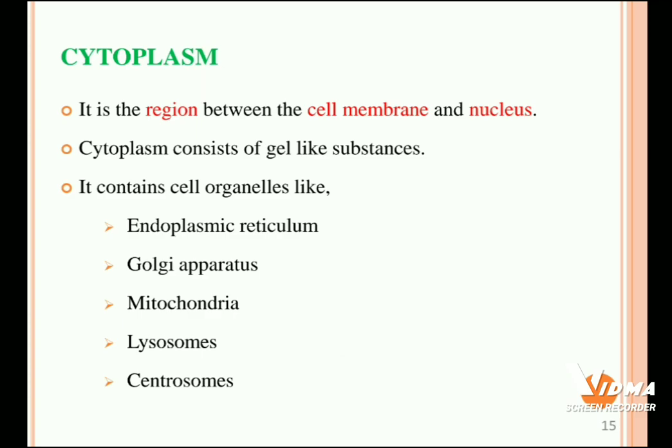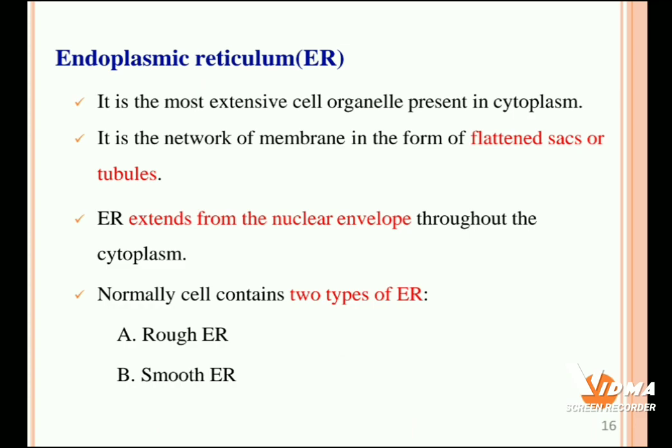Let's have a glance at each one. Endoplasmic reticulum is the most extensive cell organelle present in the cytoplasm. It is a network of membrane in the form of flattened sacs or tubules. The endoplasmic reticulum extends from the nuclear envelope and continues throughout the cytoplasm. Normally the cell contains two kinds of endoplasmic reticulum, that is rough endoplasmic reticulum and smooth endoplasmic reticulum.